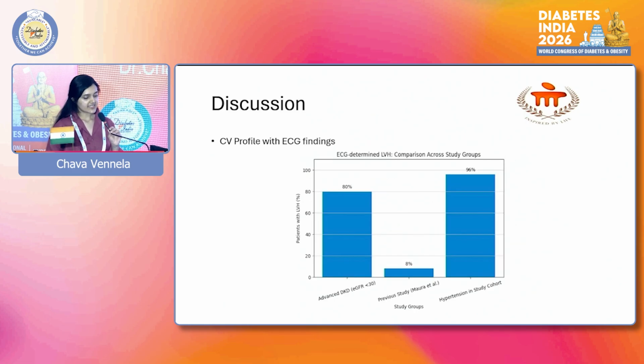CV profile with ECG findings. Higher prevalence of LVH was observed in advanced CKD stages. Up to 80% of DKD patients with LVH had an eGFR less than 30 ml per minute per meter square, indicating higher CV risk in advanced disease, reflecting chronic pressure overload and adverse remodeling. Incidence of LVH increases with longer duration and progression of DKD. Compared to Maura's studies, this study showed a higher LVH rate, possibly due to 96% of our patients having coexisting hypertension.